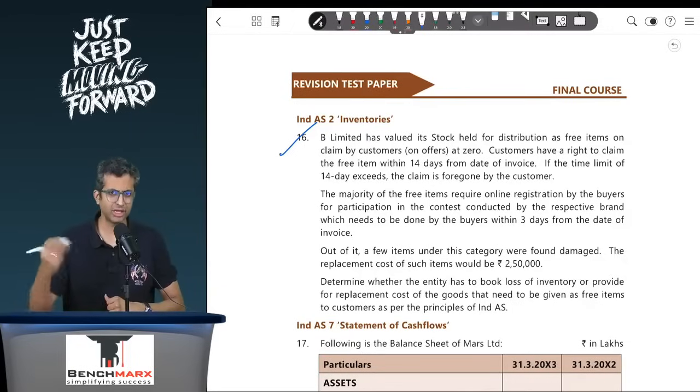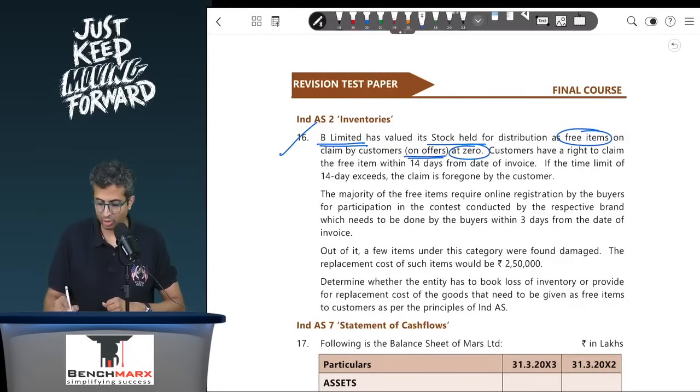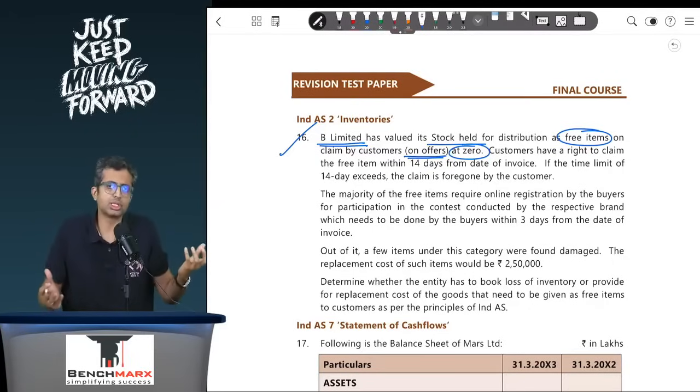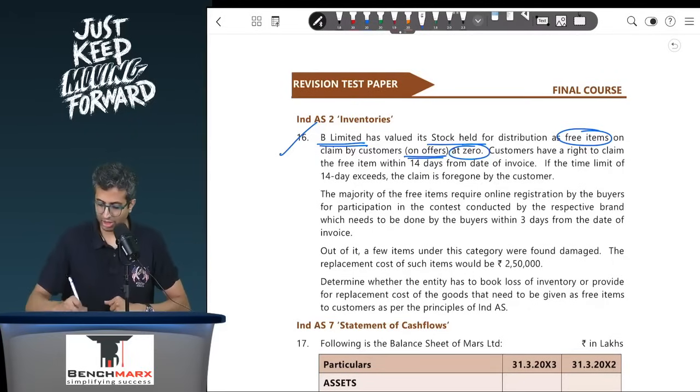Okay, so let us keep that into consideration and read. B Limited has valued its stock held for distribution as free items on claim by customers on offers at 0. So if there are certain offers and the customer claims legitimately under that offer, we have to give this to the customer, and hence for us the NRV for these items is 0. The company seems to have recorded this at 0, which is absolutely correct. Customers have a right to claim the free item within 14 days from the date of invoice. If the time limit of 14 days exceeds, the claim is foregone by the customer.